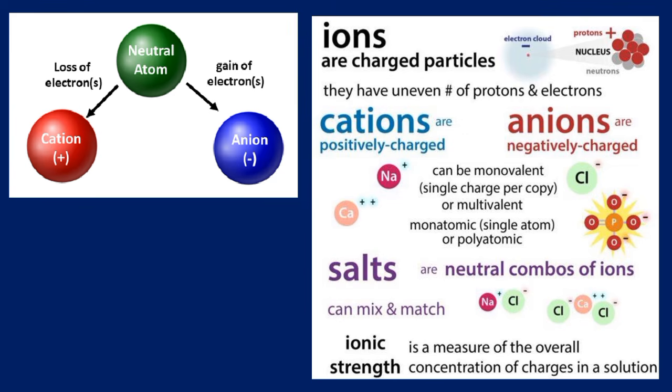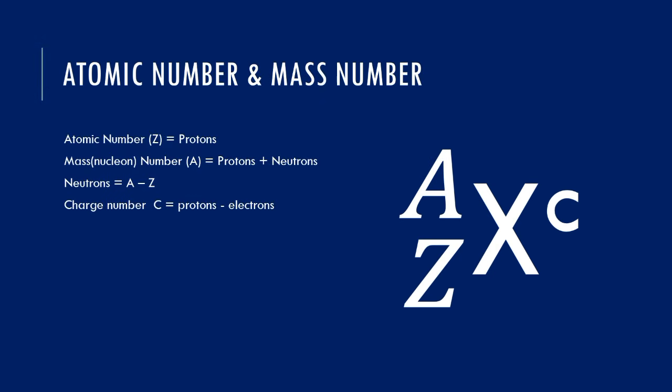I have said something about atomic number and mass number, and I want you to know that we use this in electron configuration, but I just want you to note this. Atomic number is represented by Z. Mass number is represented by A. The charge number, I represent it by C, as you can see on the screen. So the number of protons, which defines the element, in a neutral atom, is also equal to the number of electrons. The mass number is the sum of the protons and neutrons in the nucleus.